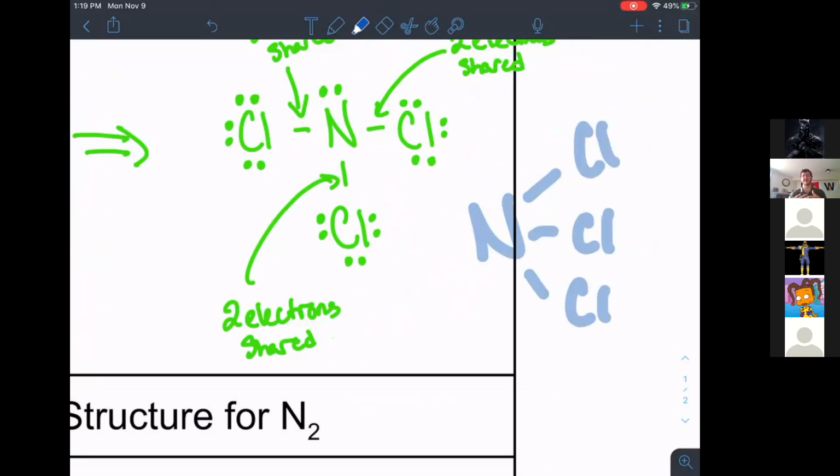I just do that especially so I can spread them apart and keep each one separate a little bit more. But however you draw it, as long as you show that there's one bond between each chlorine and the nitrogen, and you put all those extra valence electrons back on the nitrogen, you're fine any way you draw it as long as everything is shown correctly. Oh, okay.